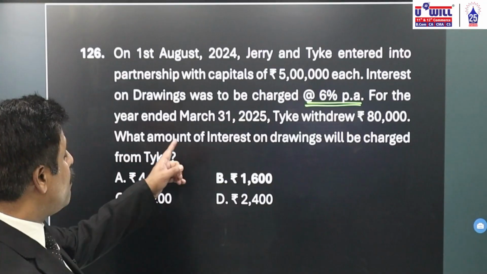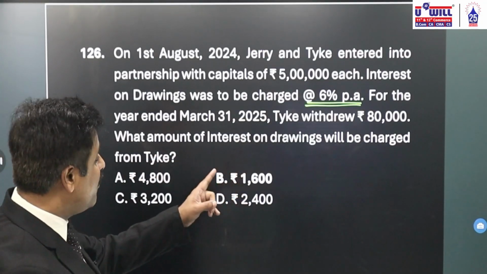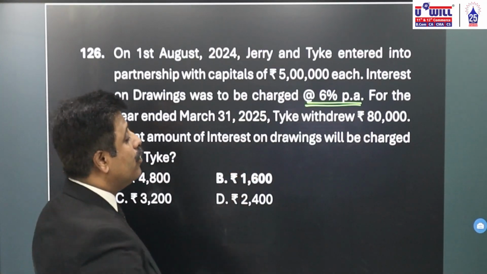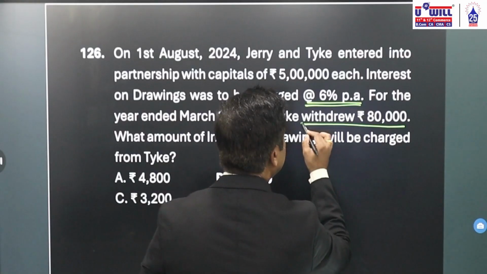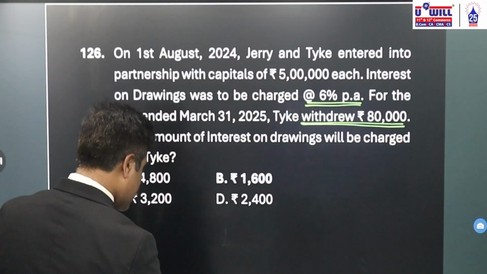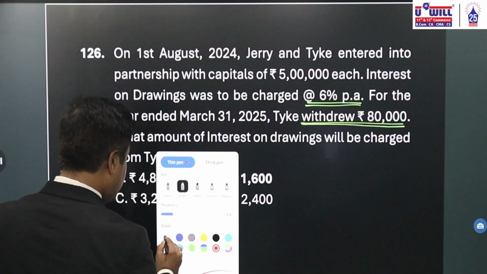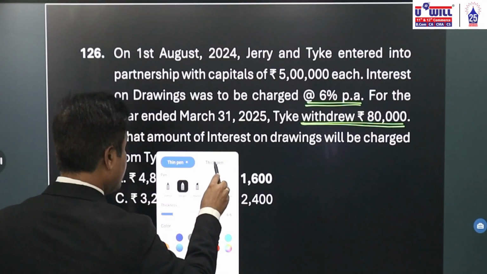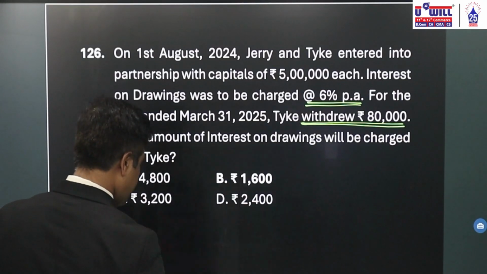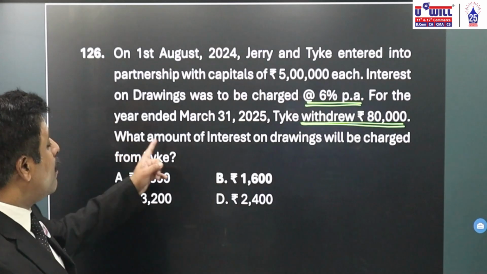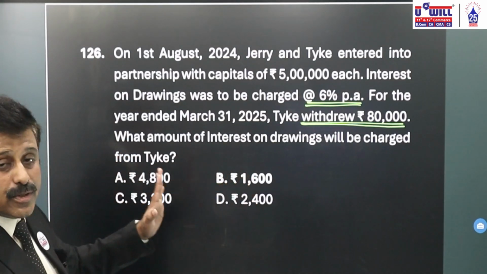For the year ended March 31, 2025, Tyke withdrew rupees 80,000. The drawings are rupees 80,000. What amount of interest on drawings will be charged from Tyke?